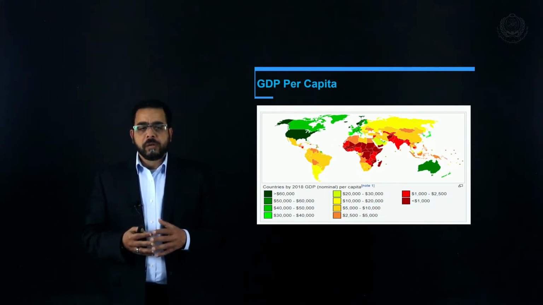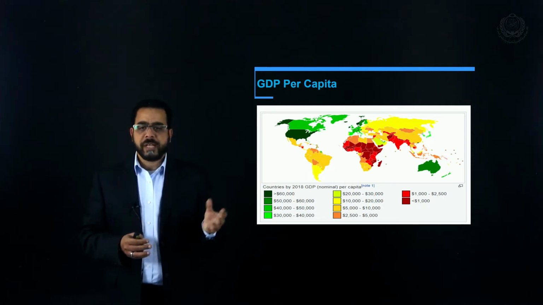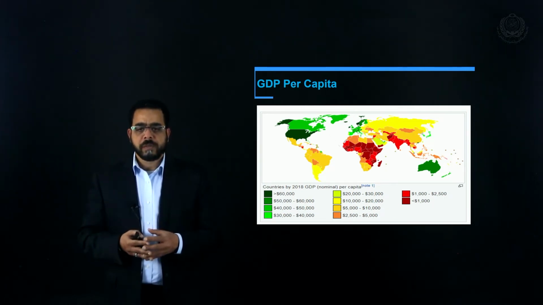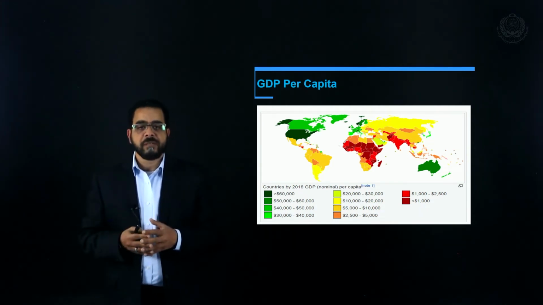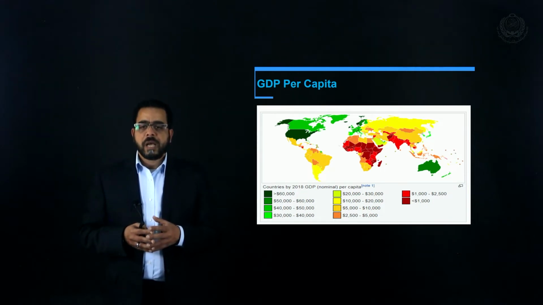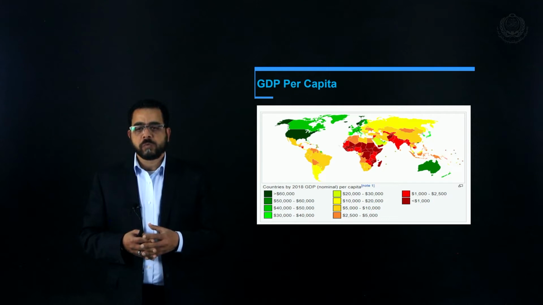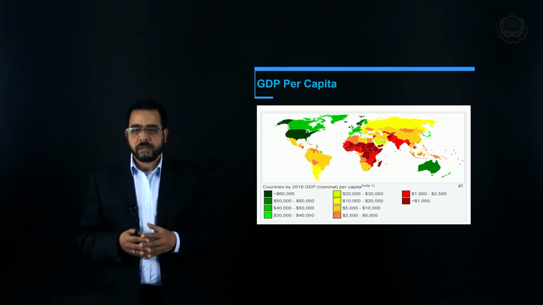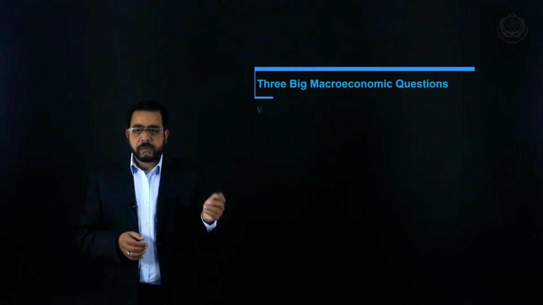The rich club includes United States, Norway, Qatar, Australia, most of Europe. However, Egypt stands in the bracket between $2,500 and $5,000. I believe the latest statistics when we recorded this course was $2,700.